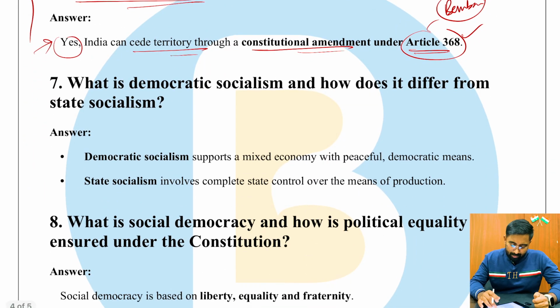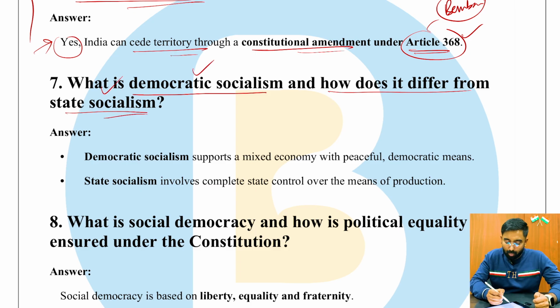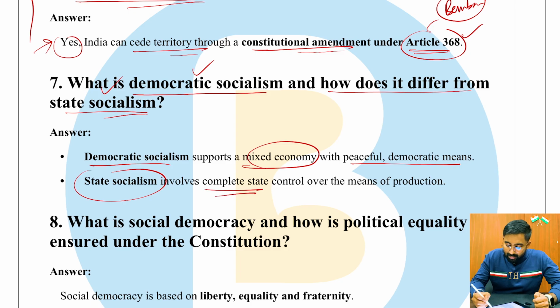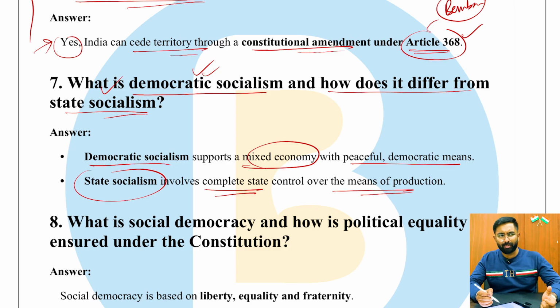Next is, what is democratic socialism and how does it differ from state socialism, right? Democratic socialism and state socialism. See, democratic socialism supports a mixed economy with peaceful democratic means. State socialism, on the other hand, talks about complete state control over the means of production. However, the democratic socialism of India, which India tried to inculcate, was the result of the huge international freedom movement, and unlike Marxist socialism, it is totally different, right? So that is also one important thing you have to keep in mind.